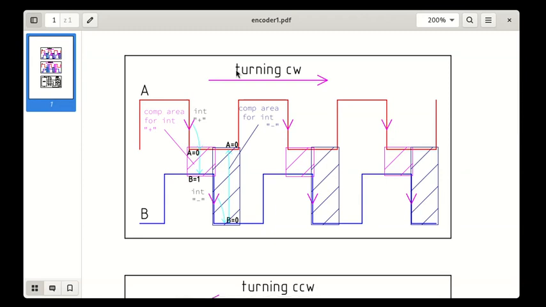to turn clockwise? First, an interrupt occurs on channel A. The interrupt procedure first checks the state in this channel. If the state is 0, then it checks the state in channel B. When the state is 1, then we can, let's say, count one impulse in the positive direction.